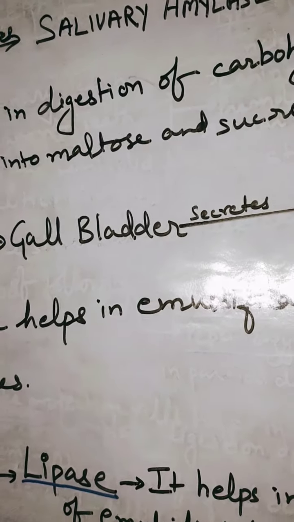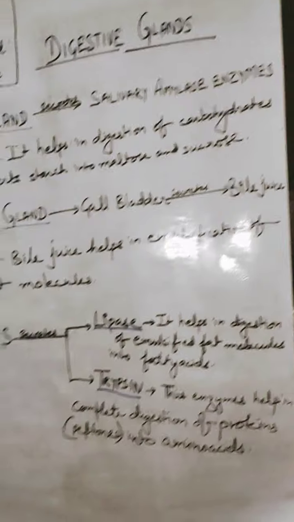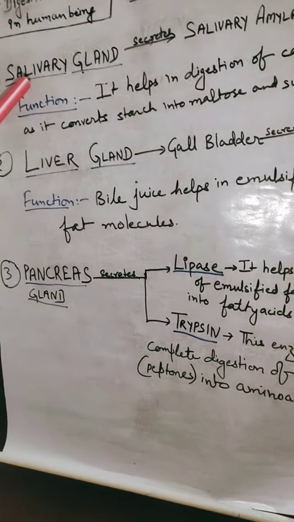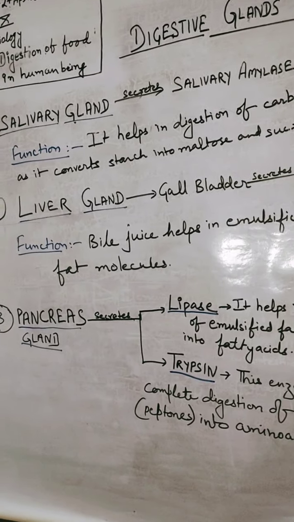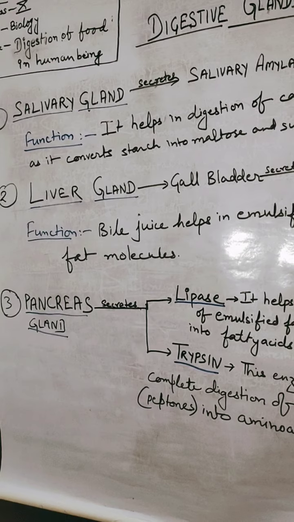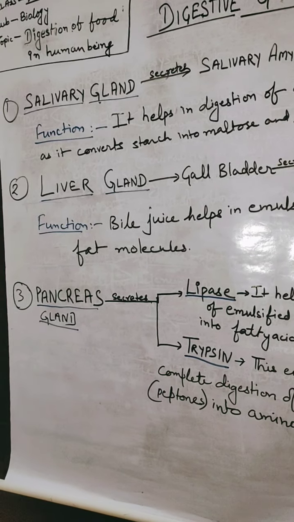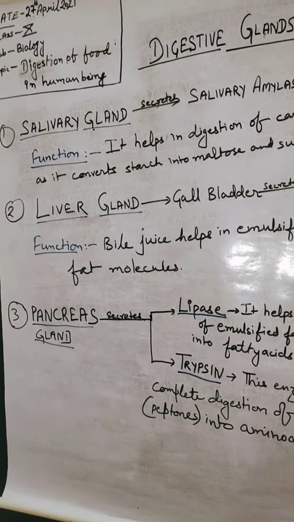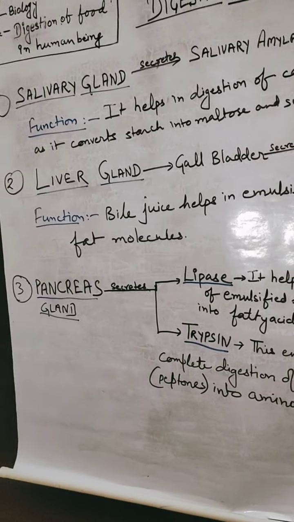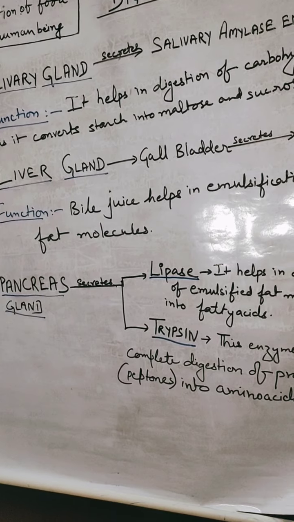And the salivary gland, you might have observed that when you imagine your favorite food, suppose you are imagining while studying or while doing any work, you are so hungry and you imagine your favorite food, like anything you wish. So what will happen?